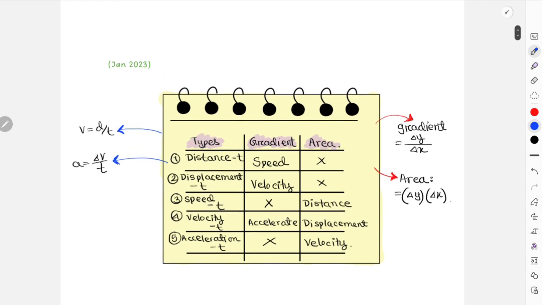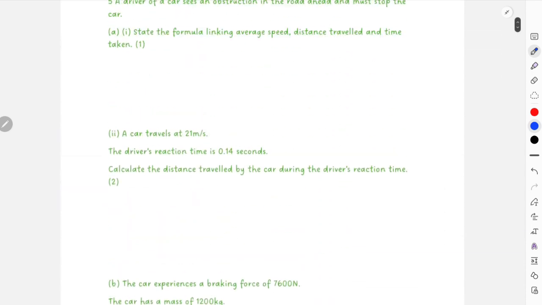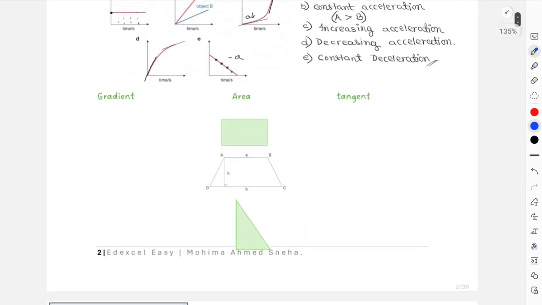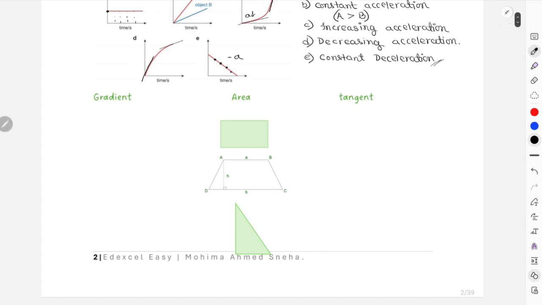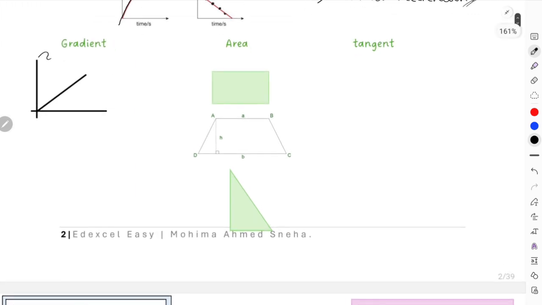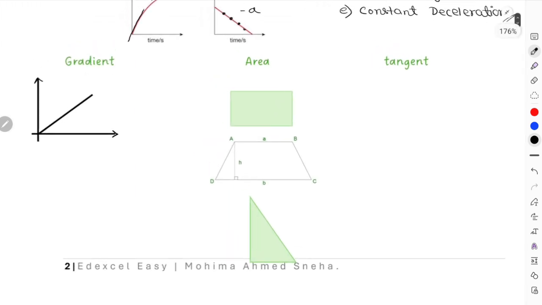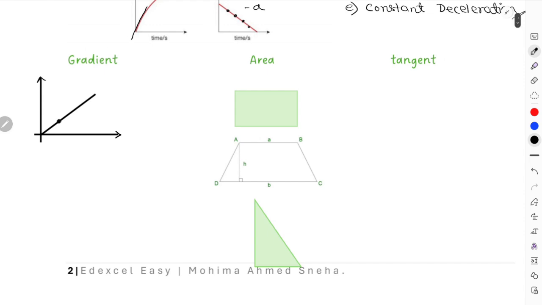Okay, now let's move on to your calculations for gradient and acceleration. So for example, if your graph is a straight line, then it makes your gradient calculation extremely easy. So this is a graph with a straight line only. It doesn't have to be an upsloping straight line, any kind of straight line, right? This is extremely easy to calculate the gradient from. For example, I will take any 2 points randomly from the graph, and I will take this as x1, the x coordinate for the first point, this becomes y1, the y coordinate for the first point, this is x2, and this is y2 for the second point, right?